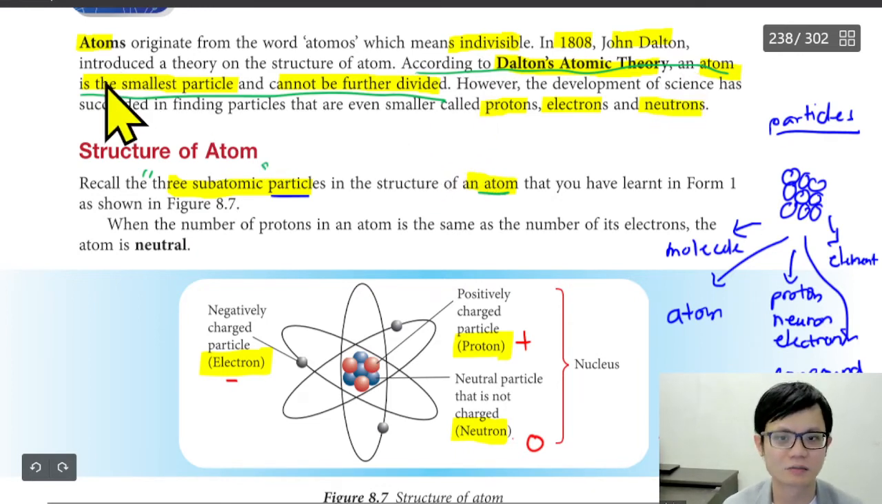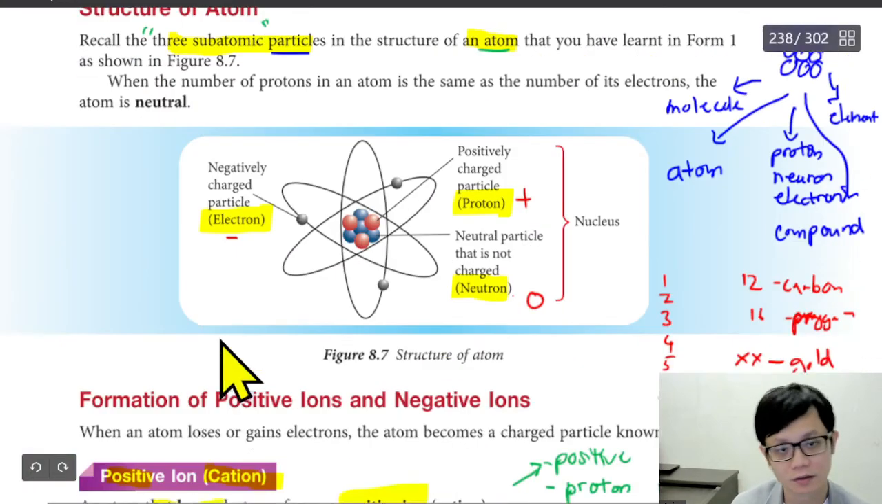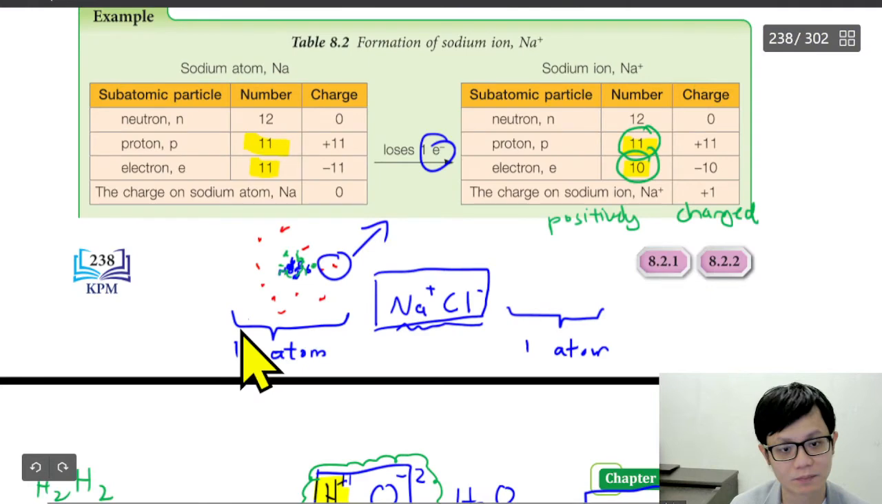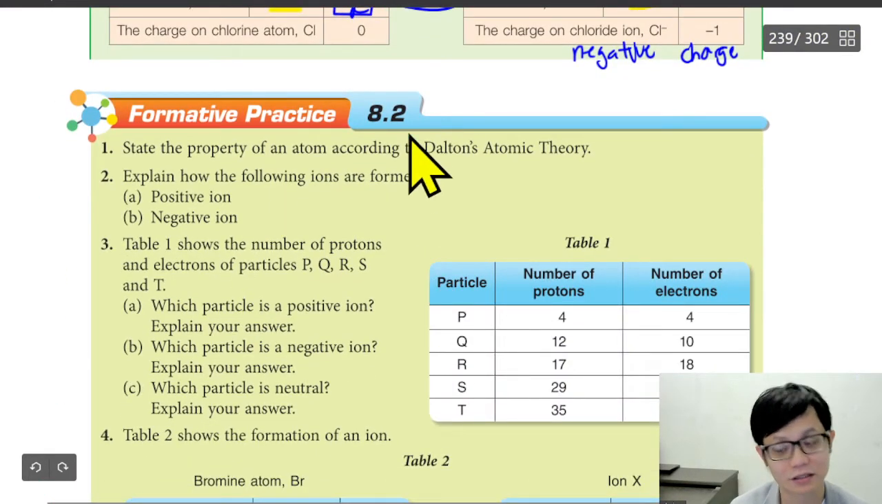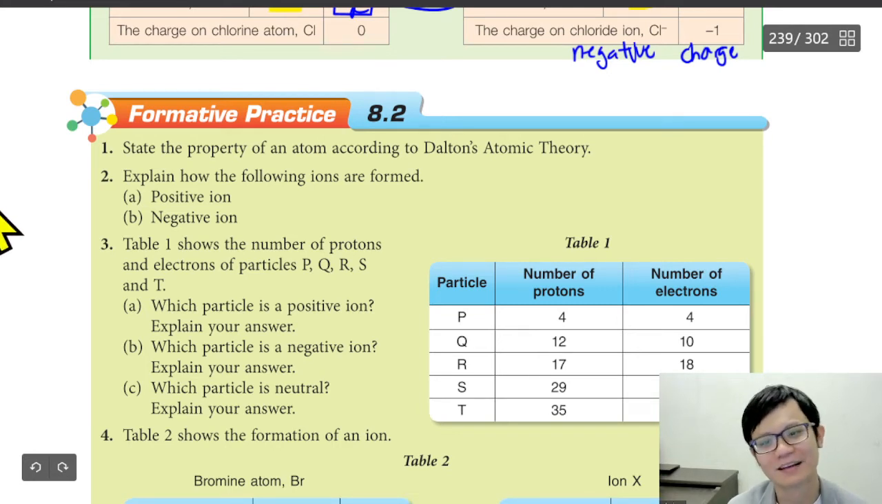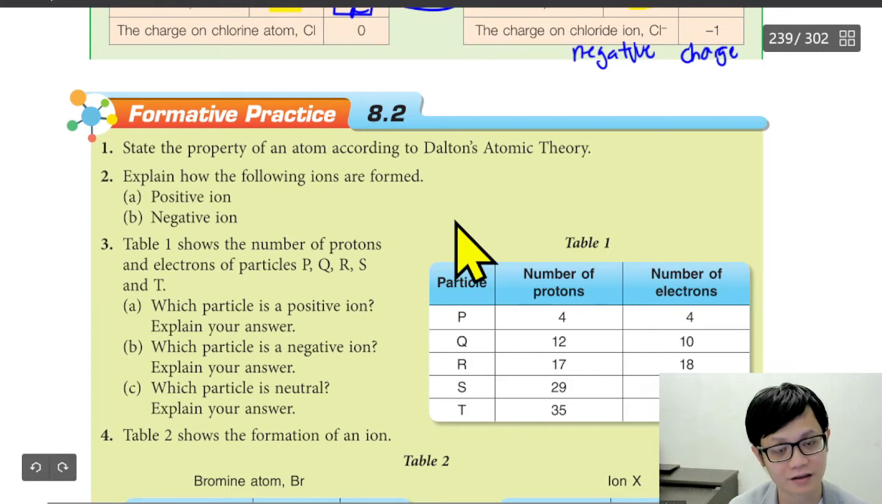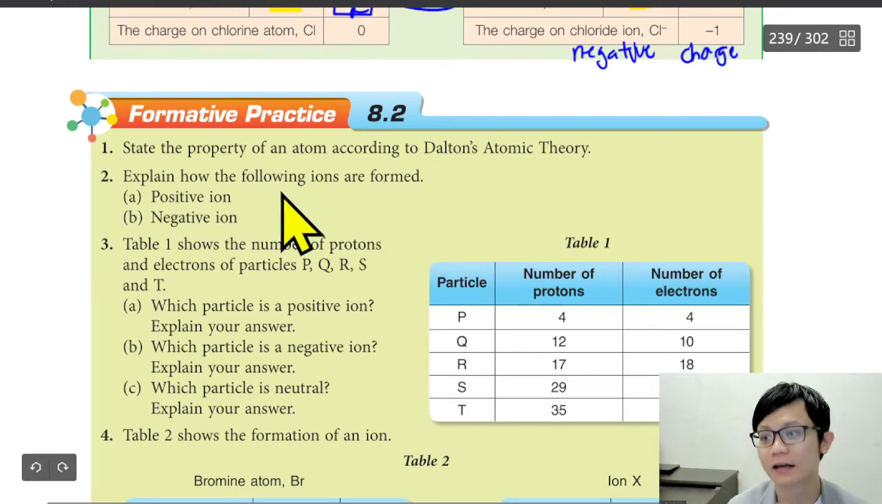But now also not the smallest particle, we also found electron, proton and neutron. So some people disagree with him. Not that he is wrong, but scientists like him because he helped a lot. He contributed a lot to science.